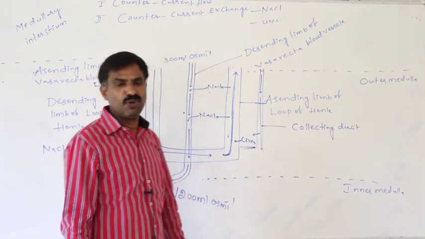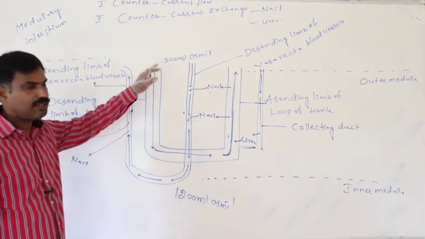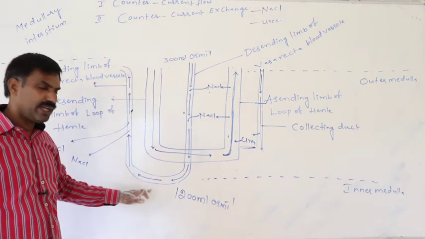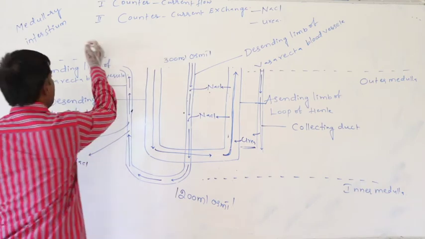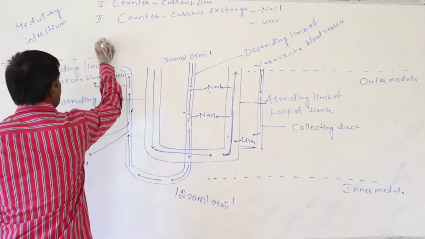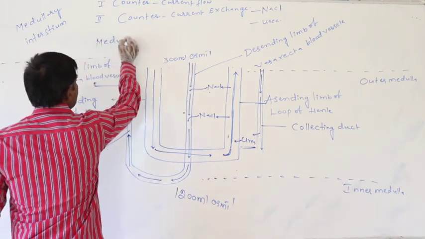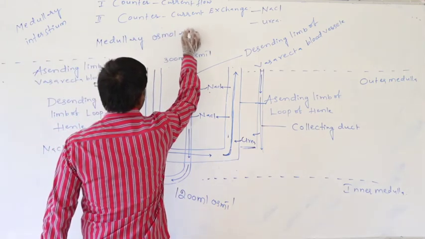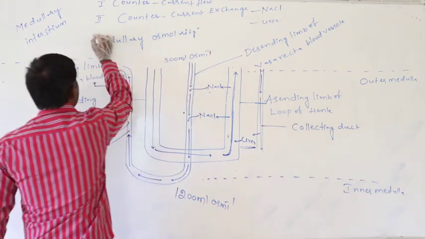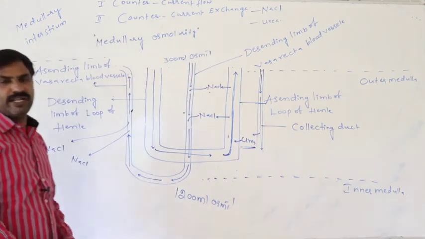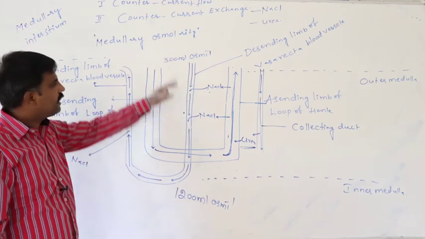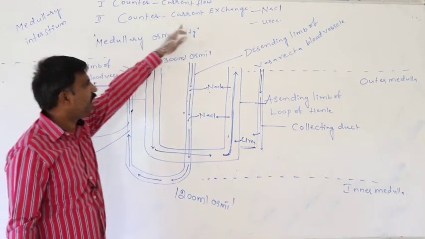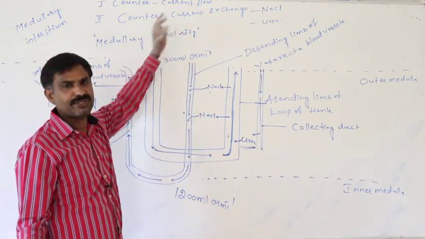Medullary osmolarity is the gradual increase in concentration of the medullary fluid from outer medulla to inner medulla because of the counter current exchange.